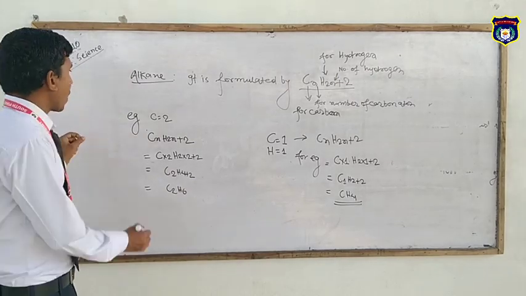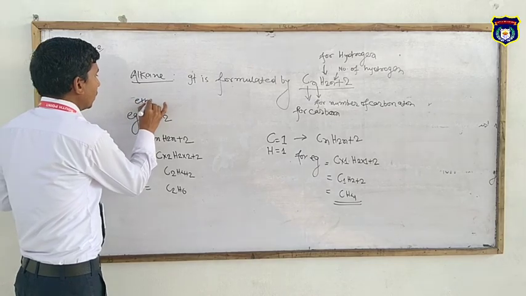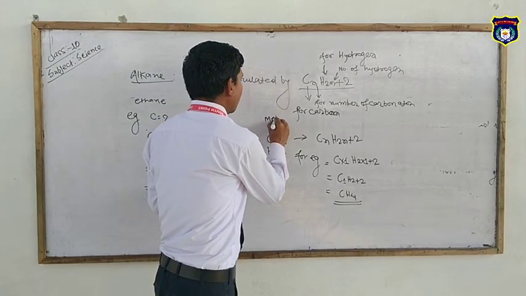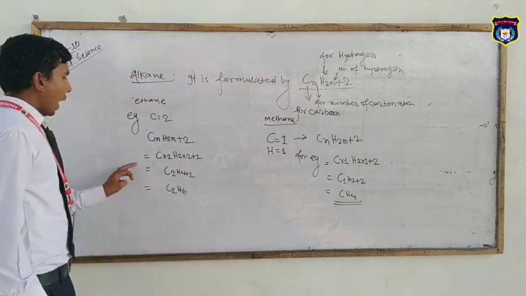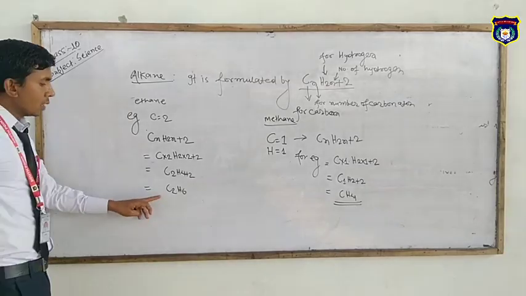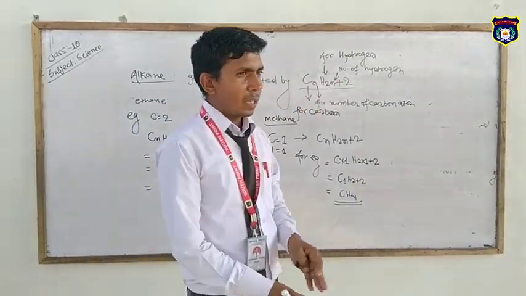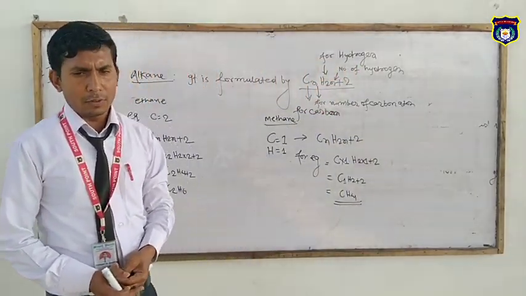This is known as the alkane ethane, and the earlier one is methane. So the molecular formula of methane is CH4 and the molecular formula of ethane is C2H6. This formula indicates how to calculate the molecular formula of saturated hydrocarbons.